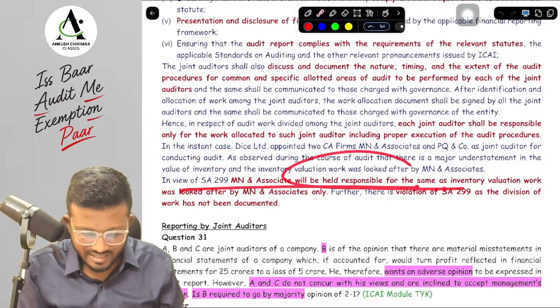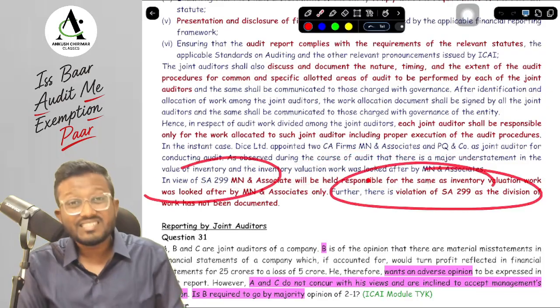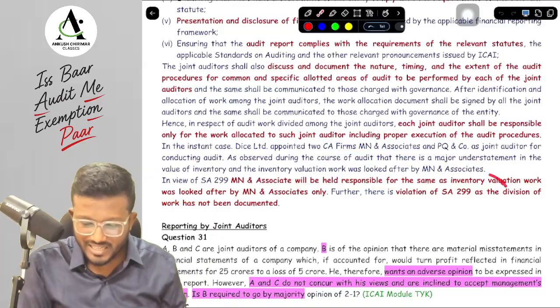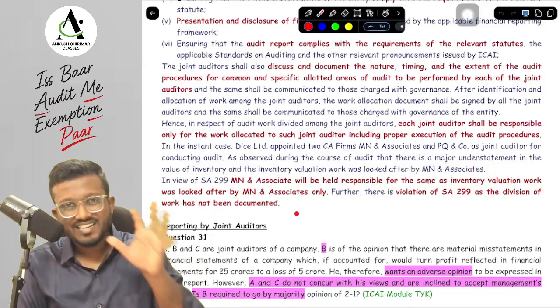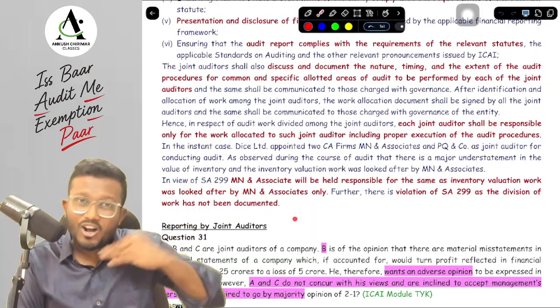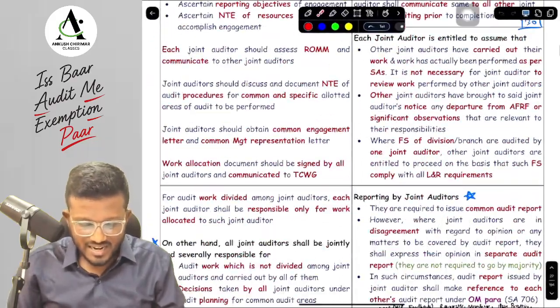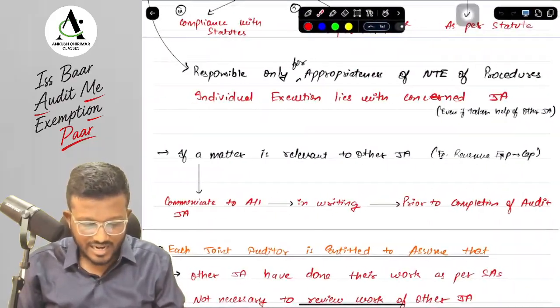Next, lastly, they have said that MN and Associates will be held responsible for this particular thing. Further, since they have not documented the division of responsibility, if there is a violation of SA 299, then for inventory only that particular joint auditor is responsible. For violation of SA 299, all joint auditors are responsible.